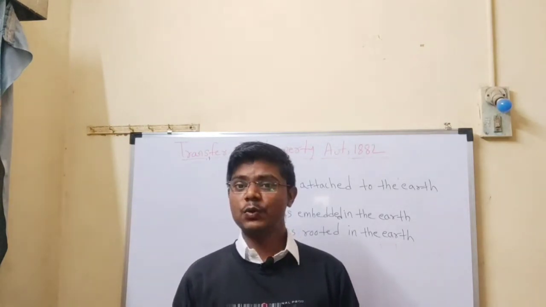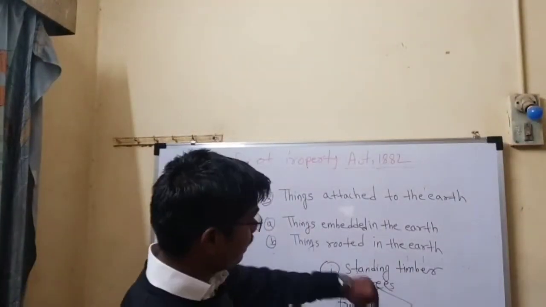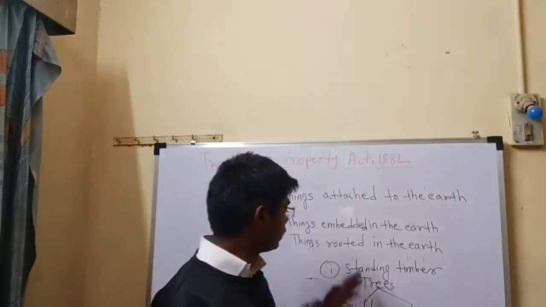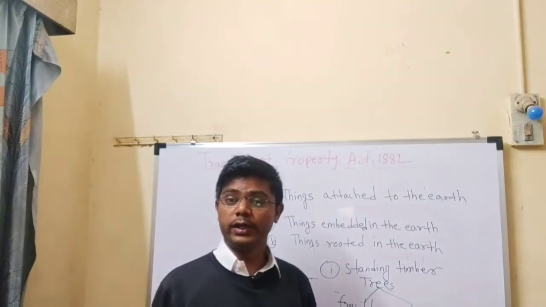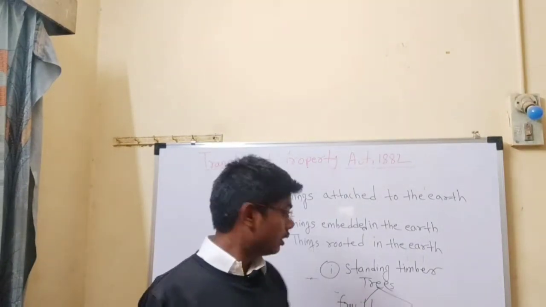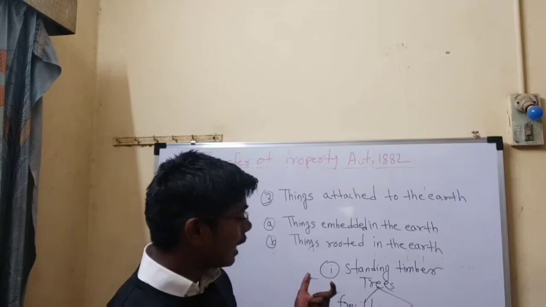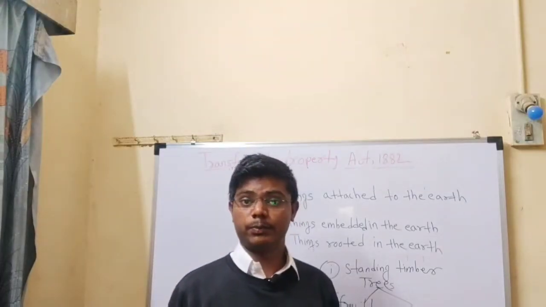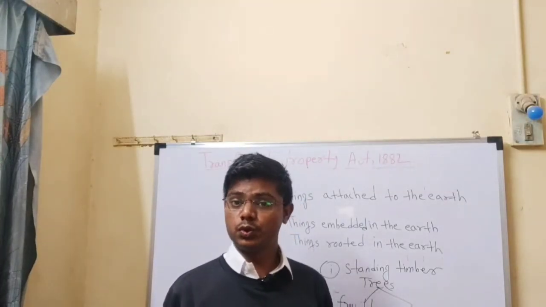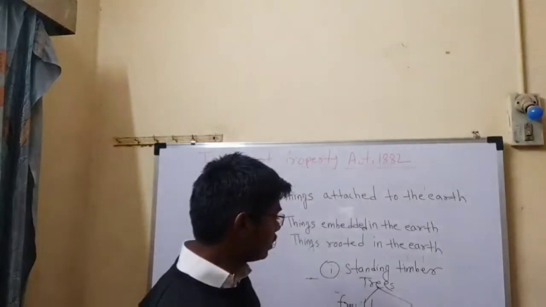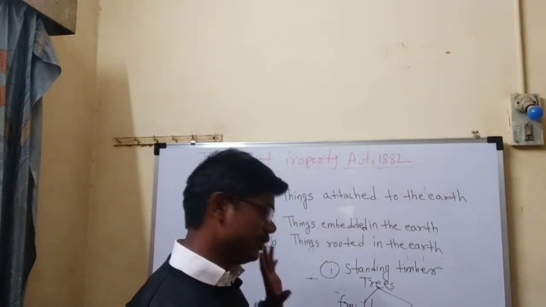So let's discuss what is meant by standing timber. Standing timber means a green tree rooted in the earth whose wood is used for making furniture, windows, doors, etc. Dear friends, there are two kinds of trees.